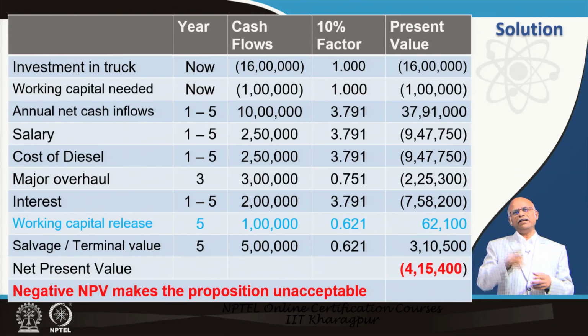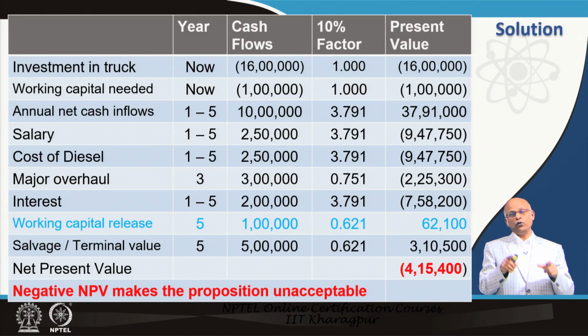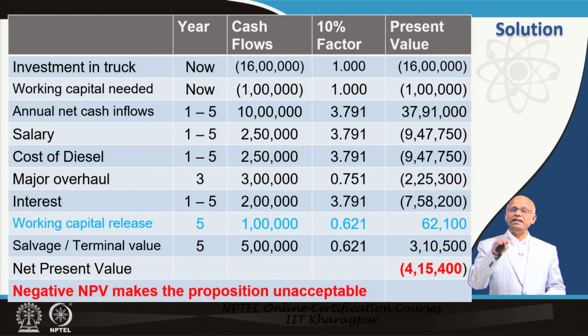Annual net cash flow from 1 to 5, you can use a formula and find out the 10% factor, that gives 3.791. I will show the factor in the next session. For the time being, just assume that there is a formula for estimating the net present value factor, and that is 3.791. Multiply that with 10 lakh, you get 37 lakh 91,000. Likewise you estimate all of them and find out the factor and then the discounted value. Eventually, the net present value becomes 4 lakh 15,400 negative.